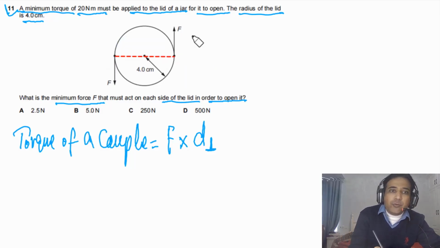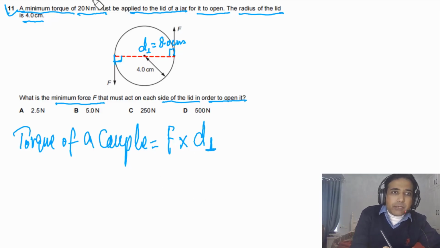We have two forces in this case, one force here and another force here, each at an angle of 90 degrees. So this is the perpendicular distance, and this distance is equal to 2 times the radius, which is 8.0 centimeters.